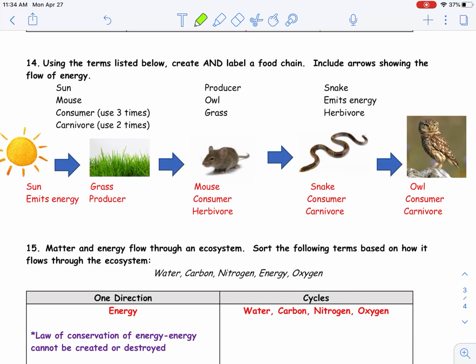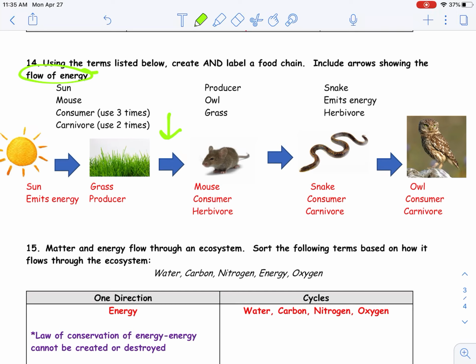So then here comes this mouse, which is a consumer, but an herbivore, and it feeds directly on the grass. So the energy from the grass transfers to the mouse. These arrows here indicate flow of energy from one organism to the next. So the energy stored in the grass flows to the mouse when the mouse eats it.